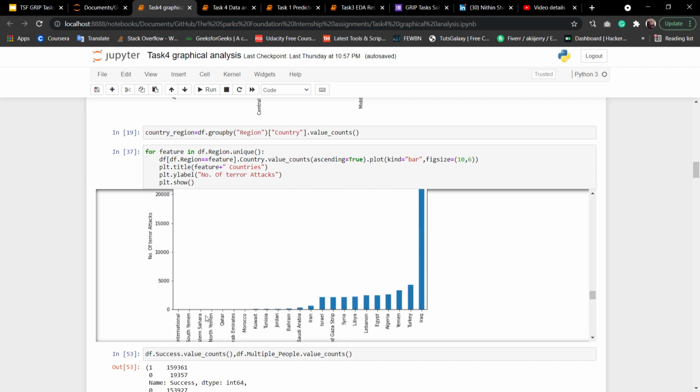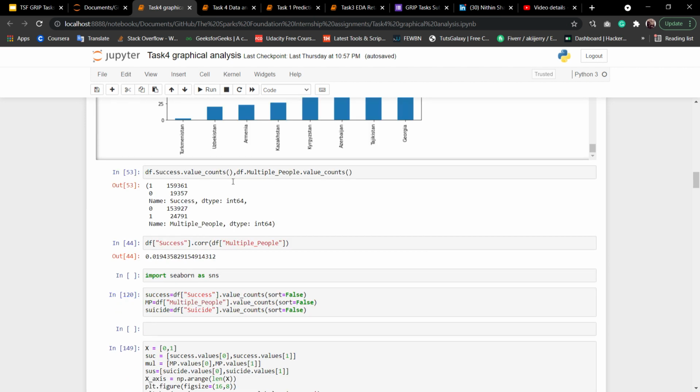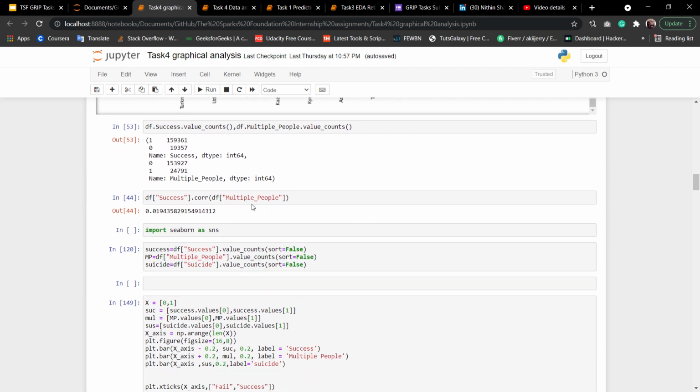Then we come to the next part, which is how many times the attackers succeeded. Around 150,000 times they succeeded in explosions and in their task, whatever attack they wanted to carry out. And as you can see, when multiple people were involved in a terrorist attack, the chances were less, like they are not correlated. When multiple people were involved, the success rate was low.